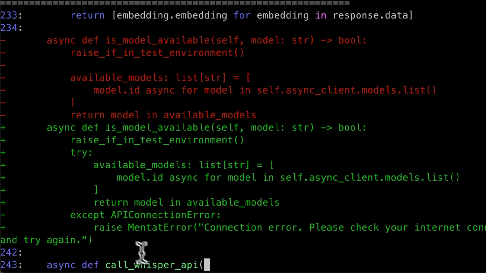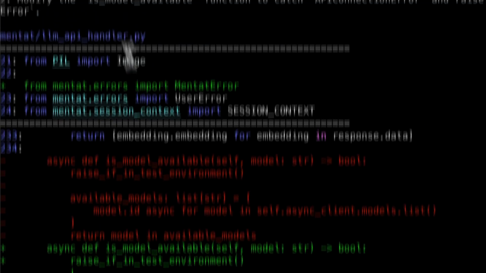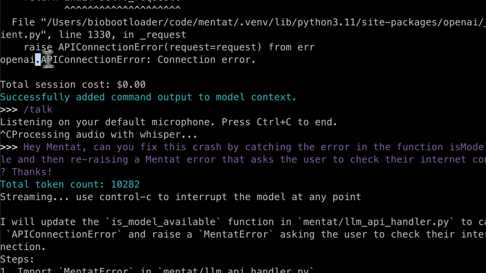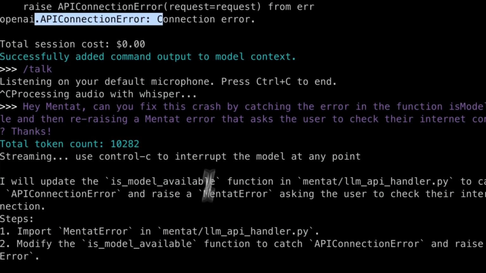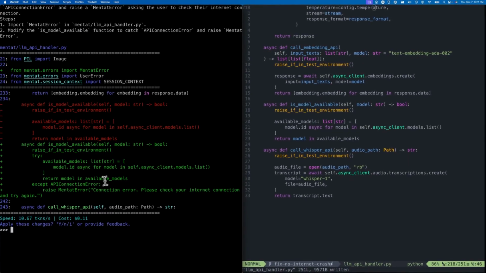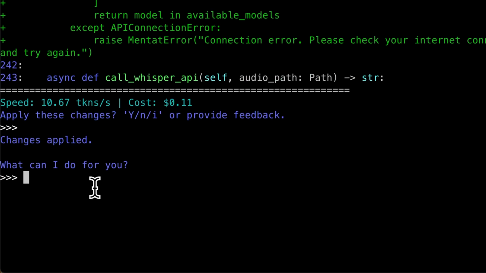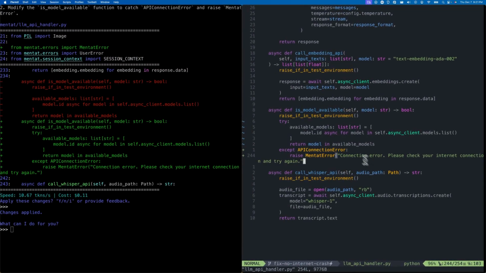It looks like it's catching the API connection error, which is the cause of the crash, if you remember, up here. Even though I did not mention it, it read that error message, and that's how it knows that's what it needs to do. So let's apply these changes. And if we go look at the code, now we can see this changed function. It looks good to me, but let's just test it.